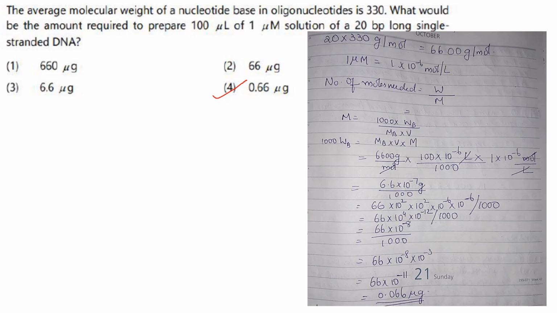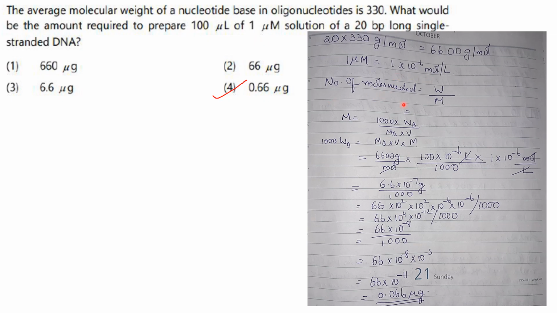Then next one. The average molecular weight of a nucleotide base in an oligonucleotide is 330. So one nucleotide base is 330 molecular weight. What would be the amount required to prepare 100 microliter of 1 micromolar solution of a 20 base pair long single-stranded DNA? So 20 into 330 grams per mole will give you 6600 grams per mole. 1 micromolar is 1 in 10 raised to minus 6 moles per liter.